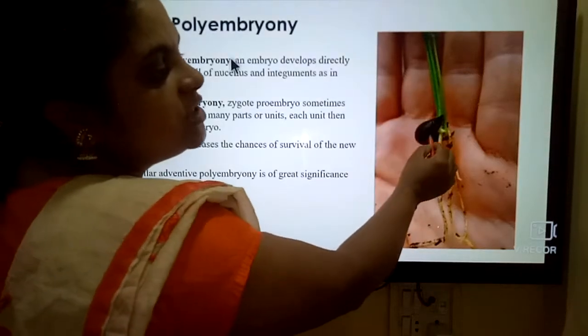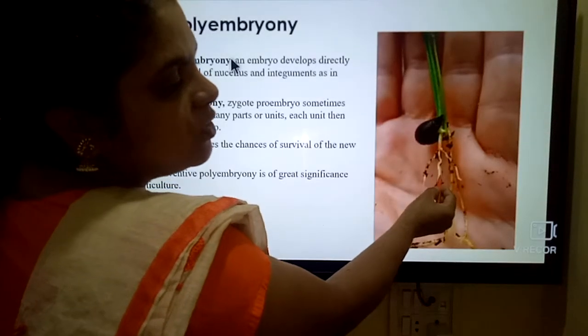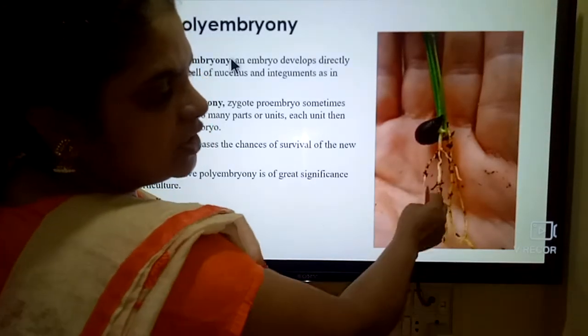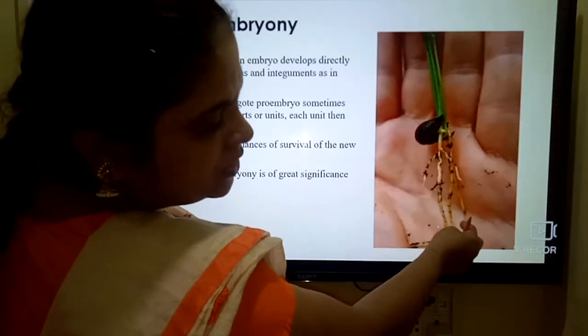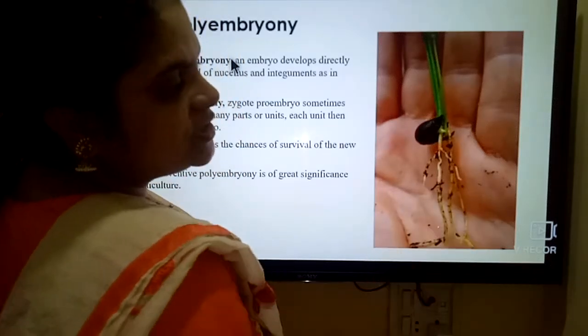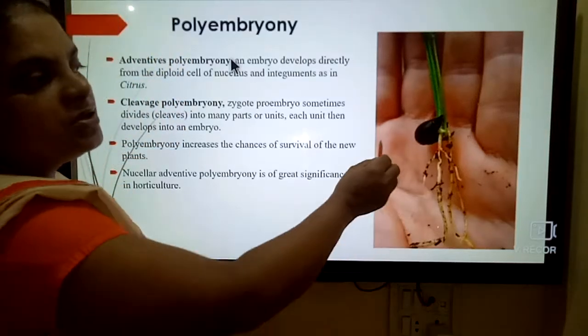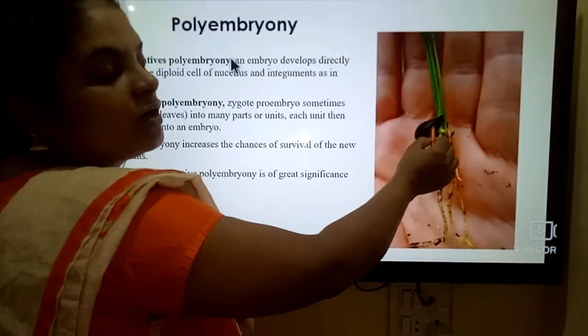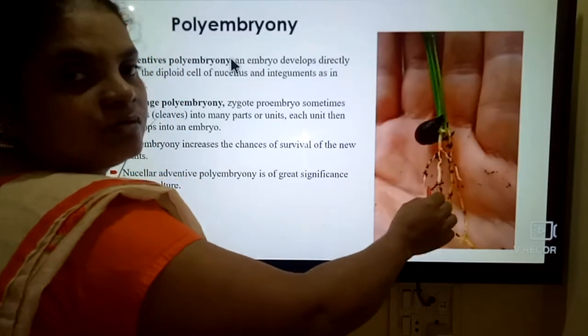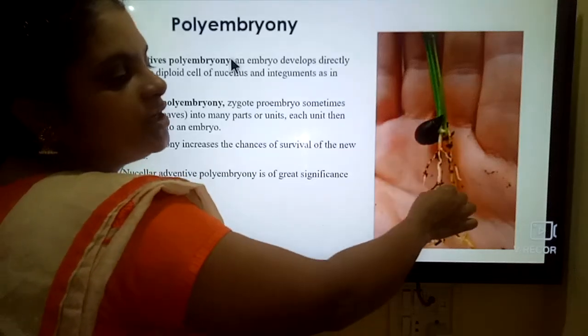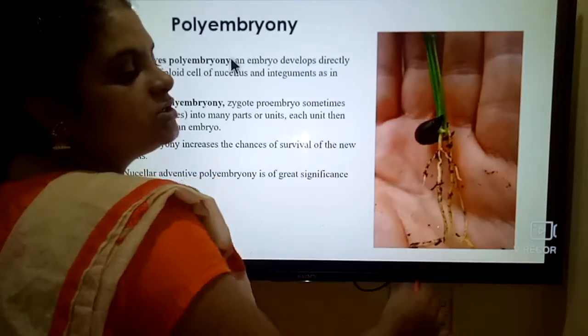So this is the seed which shows two seedlings, one and two. You can easily make out one, two, and this one, the third. So we can observe three seedlings. This seed consists of three embryos, so the three embryos germinate and form the one, two, three seedlings.